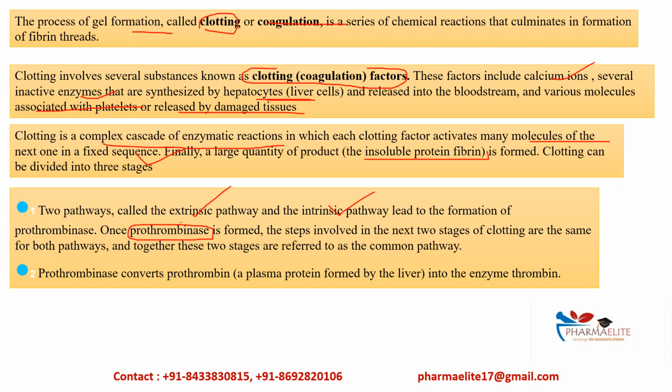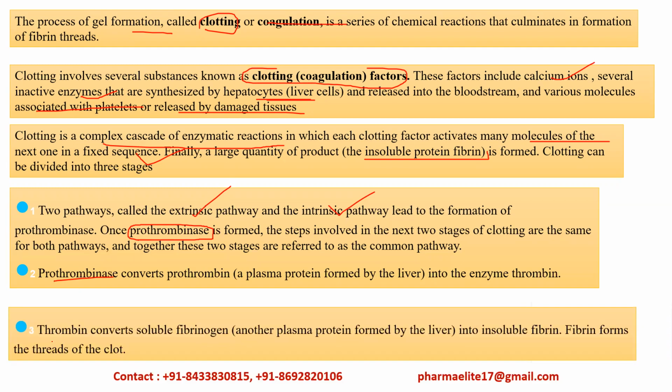Once the prothrombinase enzyme is formed, the further 2 steps, step number 2 and step number 3, are the same for both pathways. Since they are the same for both, they are called the common pathway.